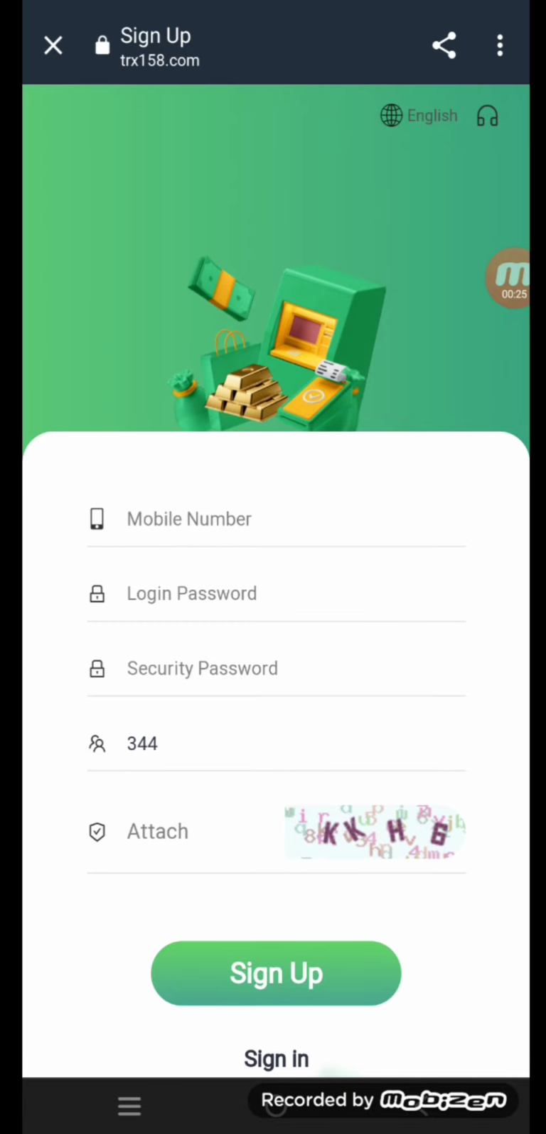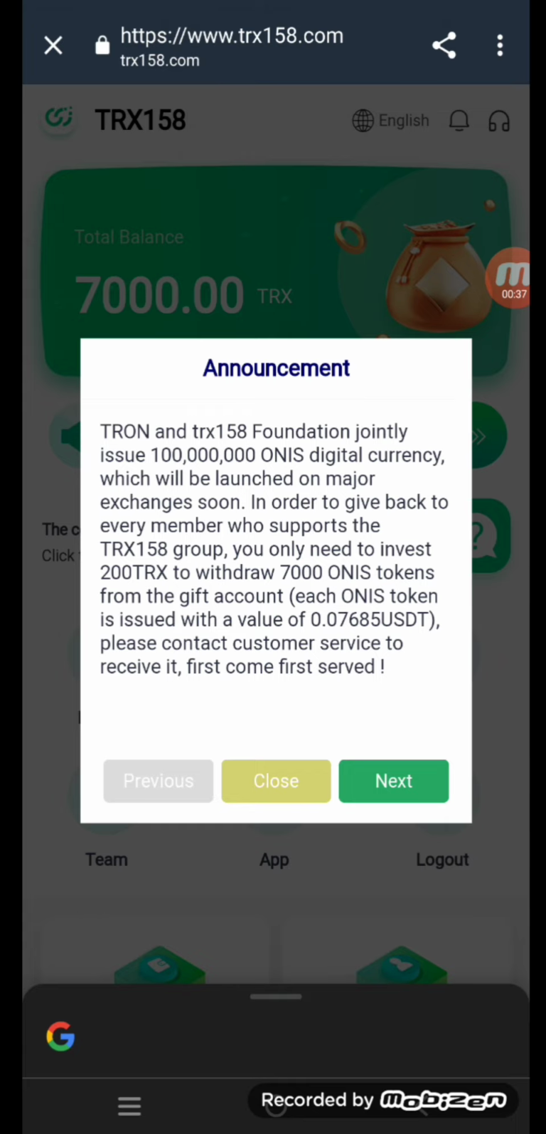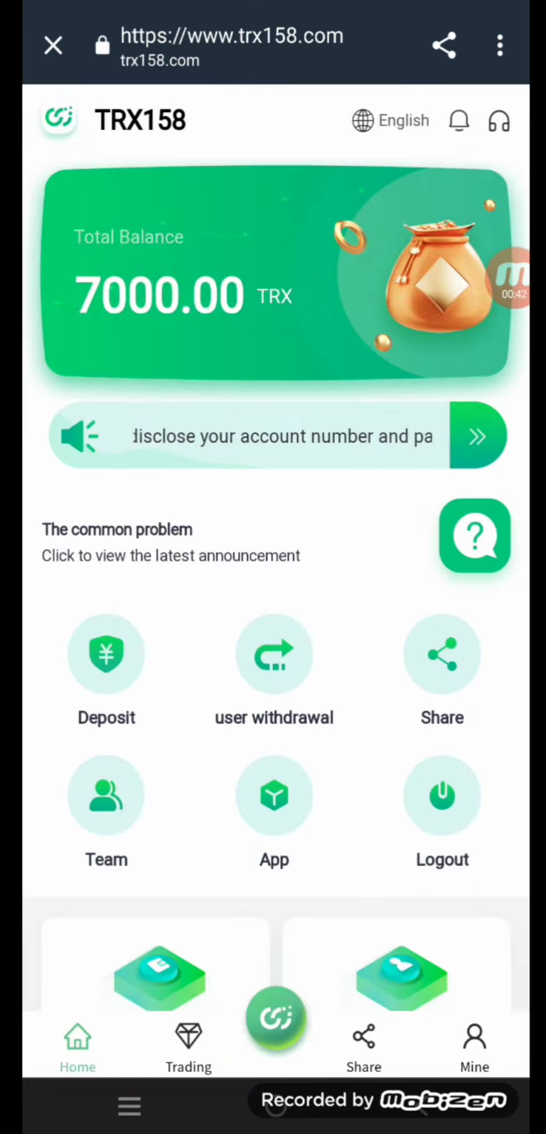When you get the registration link of this website from my description, you can get the invitation code here. You can paste your mobile number, login password, security password, then attach this code here and click on the sign up button to register in this website. As you can see here, we have successfully signed up in this website. So friends, close this, and I will tell you that you can get a 7000 TRX reward in this website. That is your total balance at TRX 158.